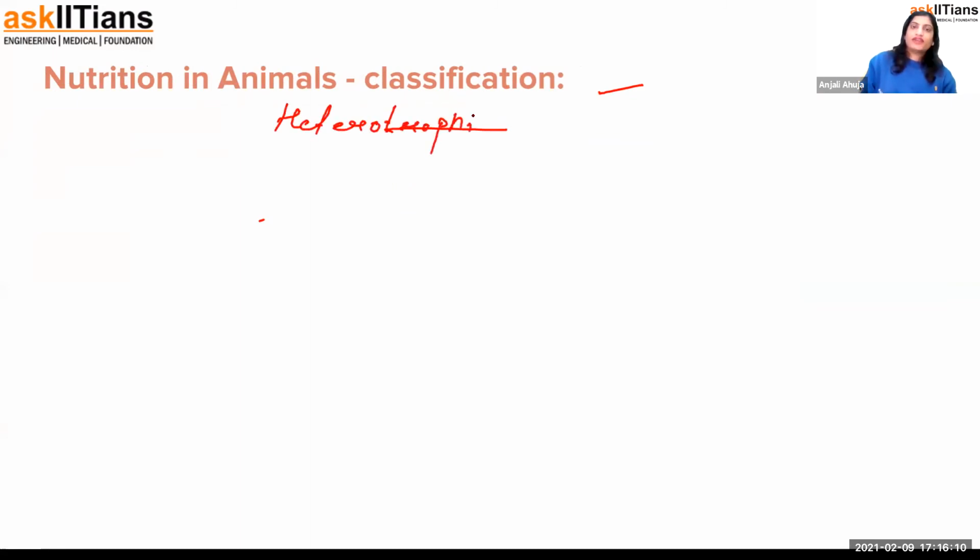Out of heterotrophic, this is mainly holozoic nutrition, where food is taken as a whole inside the mouth and digestion happens internally. In our body, it will be digested with the help of all the juices and digestive enzymes. Holozoic nutrition. Fair enough? Now, if you remember, I told you this is of three types: herbivore, carnivore, and omnivore. I will not tell you the definitions now.